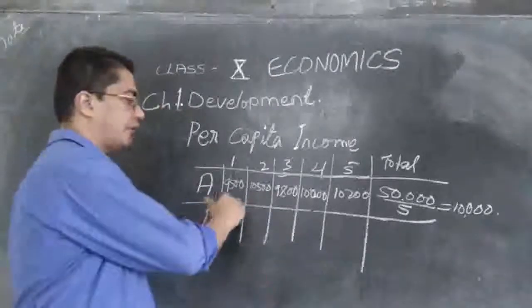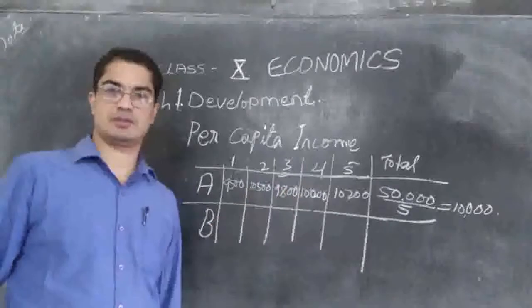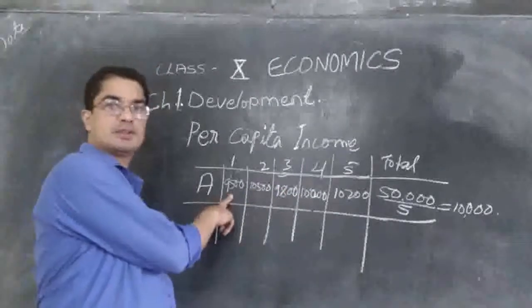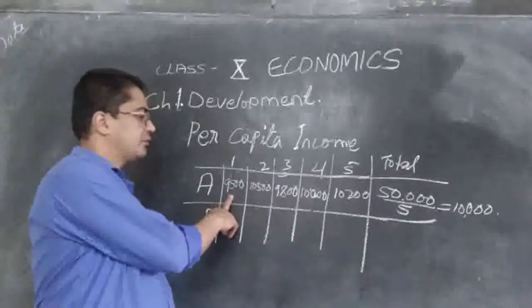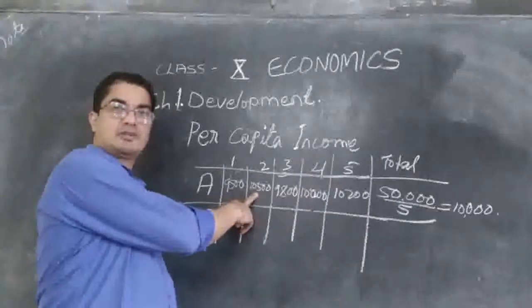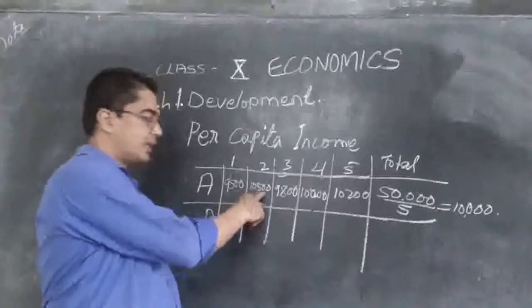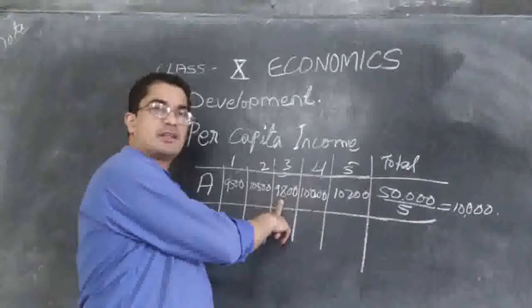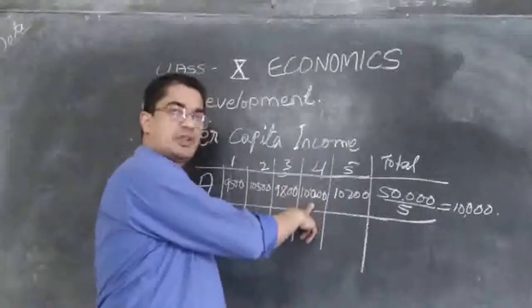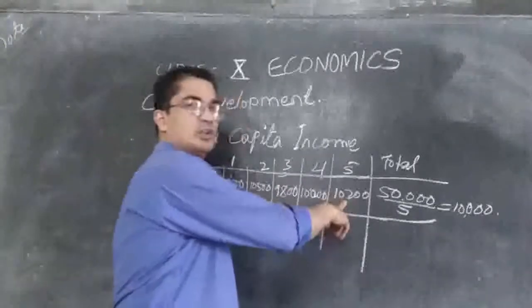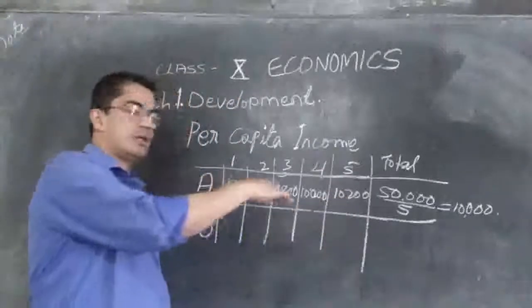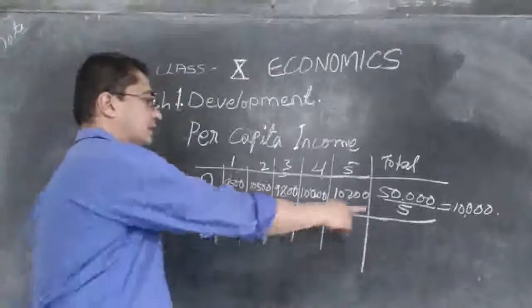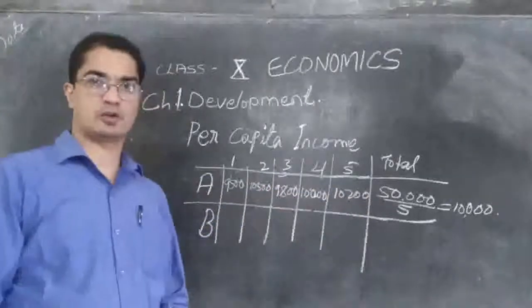That means every person can have 10,000 or has got 10,000. But when we look here, we can find this person is getting only 9,500. This person is getting more than 10,000. So he is reduced and it is given here more. This fellow is getting only 9,800. This fellow is getting 10,000. This fellow is getting 10,200. So we make it average, we make it equal, and everybody is considered as having 10,000.